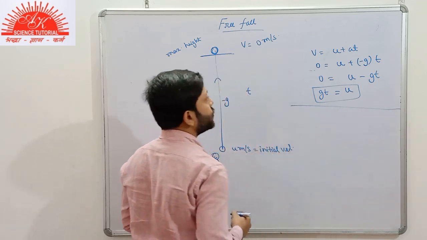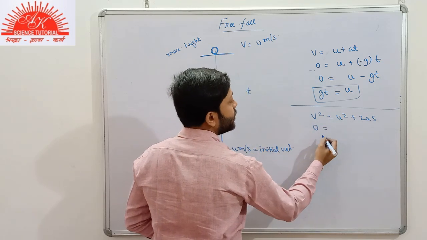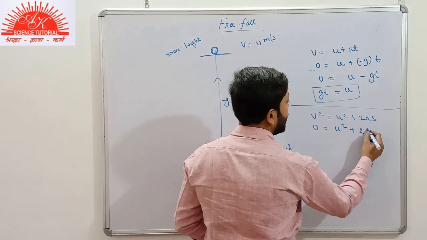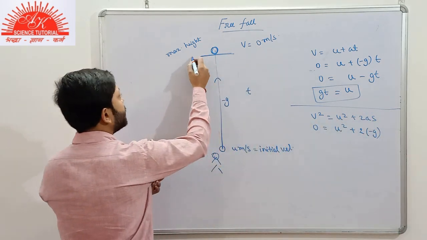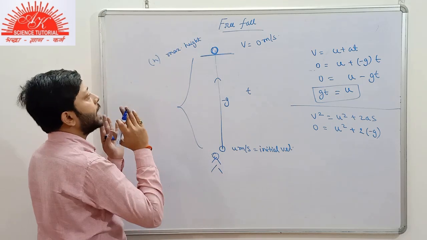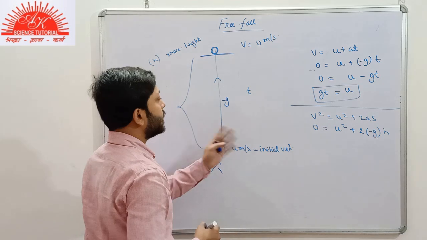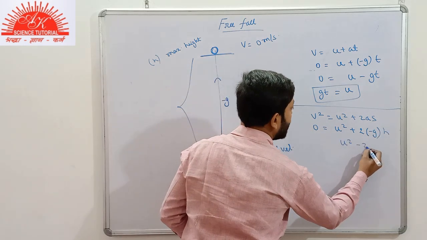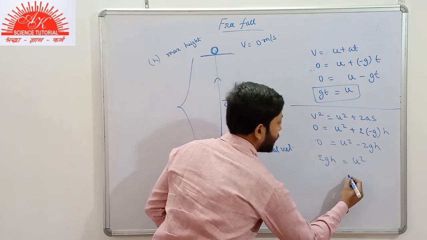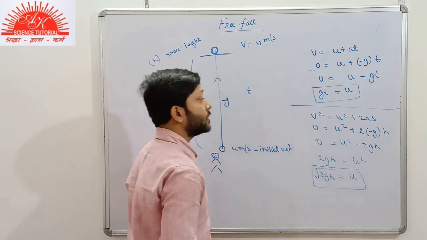Now the next equation of motion, v square is equal to u square plus 2as. v again is 0, a is replaced by minus g, and s is replaced by the maximum height attained by the body, small h. What do we get? 0 is equal to u square minus 2gh. So u square is 2gh, or we can also write it as u is equal to under root 2gh. It is the second one.